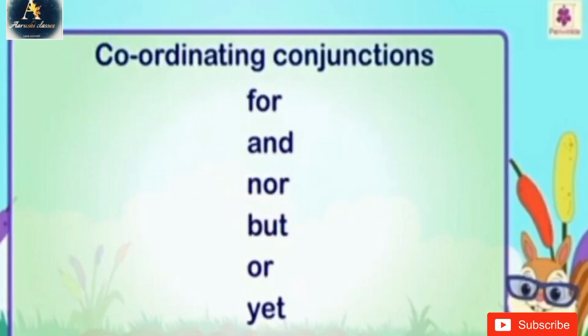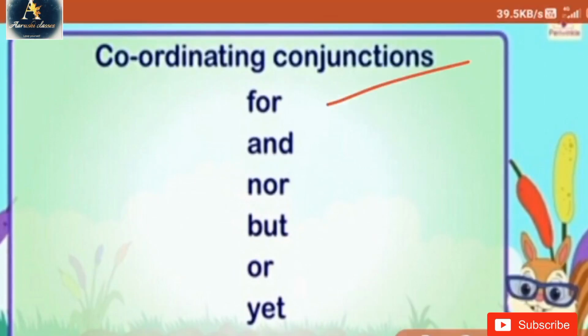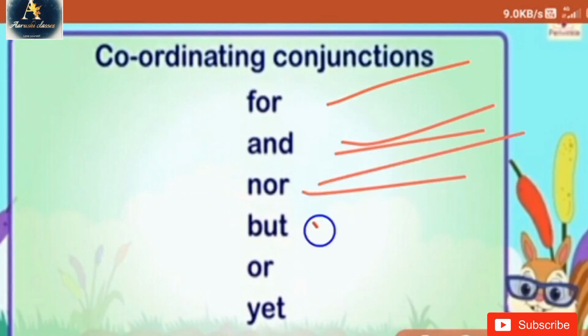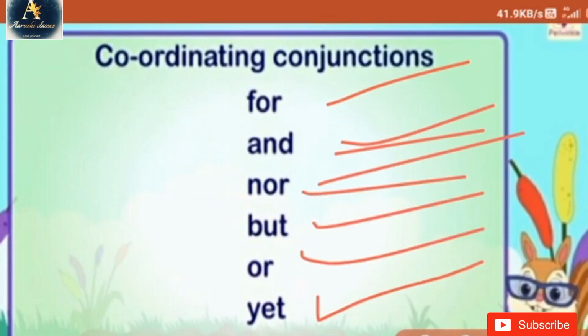The next slide is coordinating conjunctions. Here I have made a list of coordinating conjunctions. The first coordinating conjunction is for, then and, then nor, then but, then or, then yet, and then so.